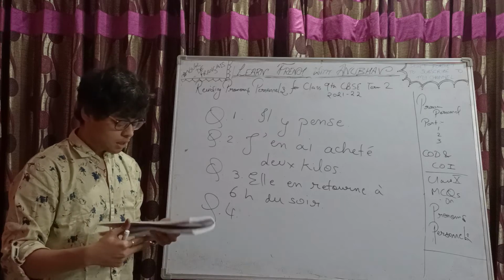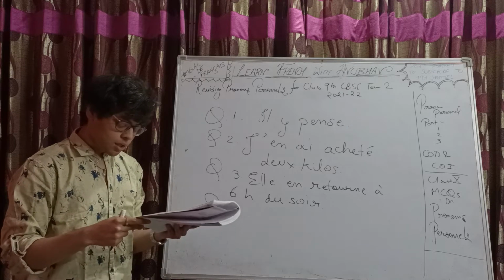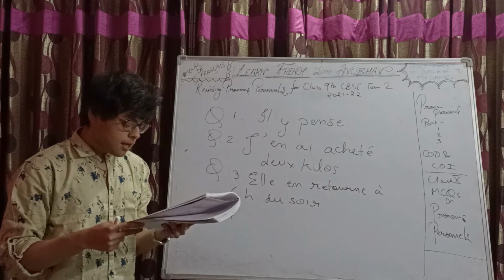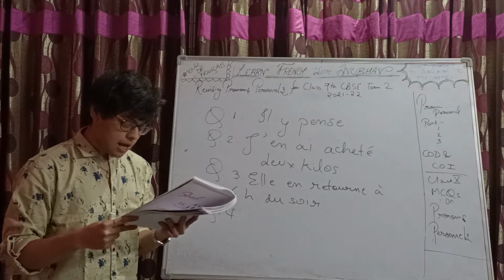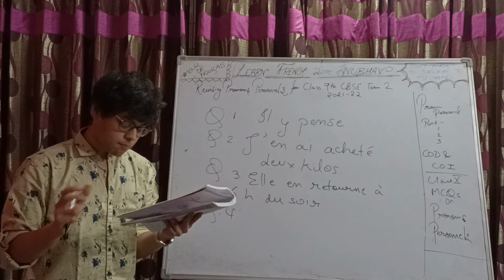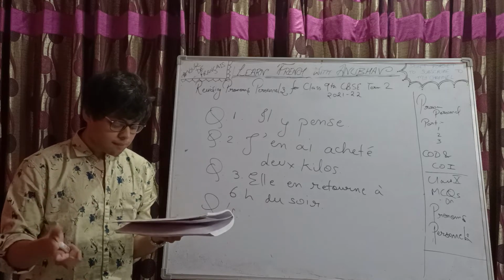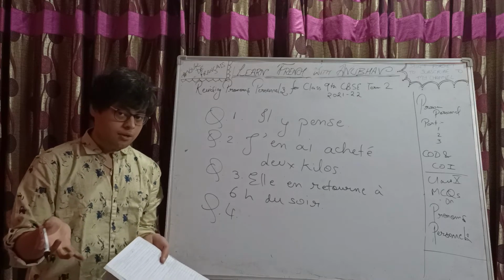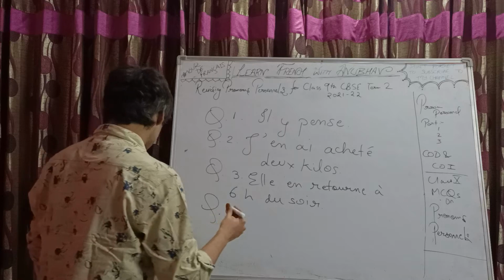Question number 4. Simple enough. Complément d'objet indirect. Paul donne des cadeaux à son ami. So, à son ami is underlined. What should it be?